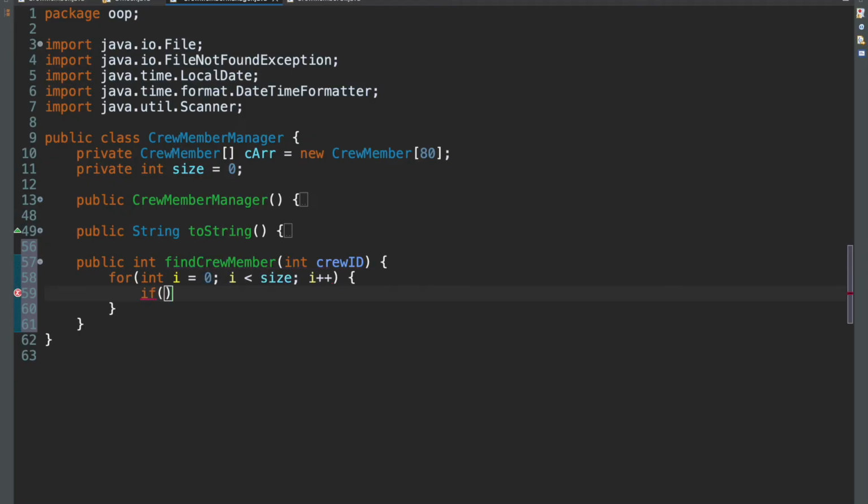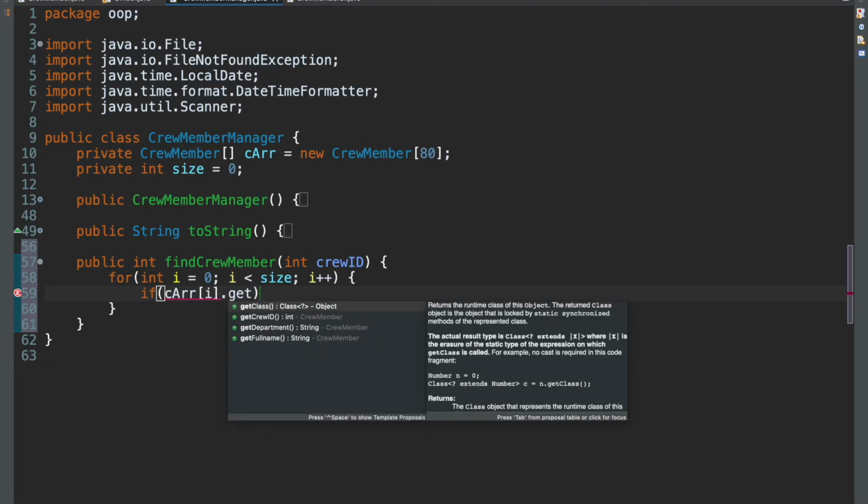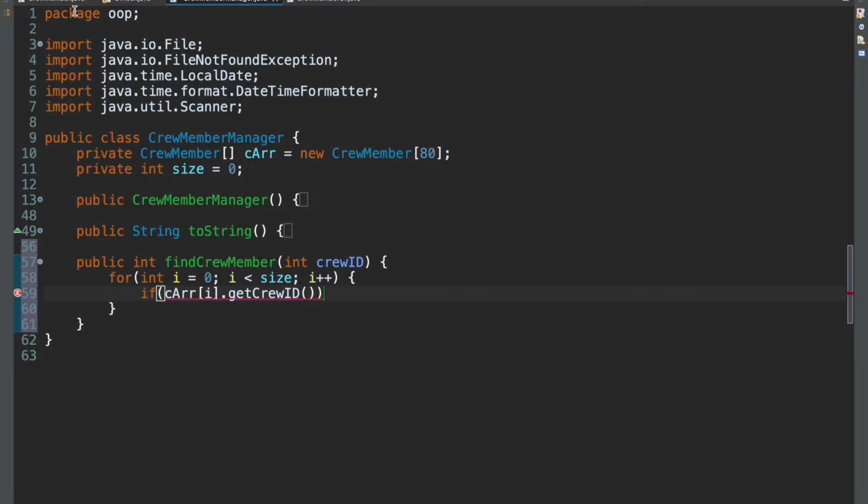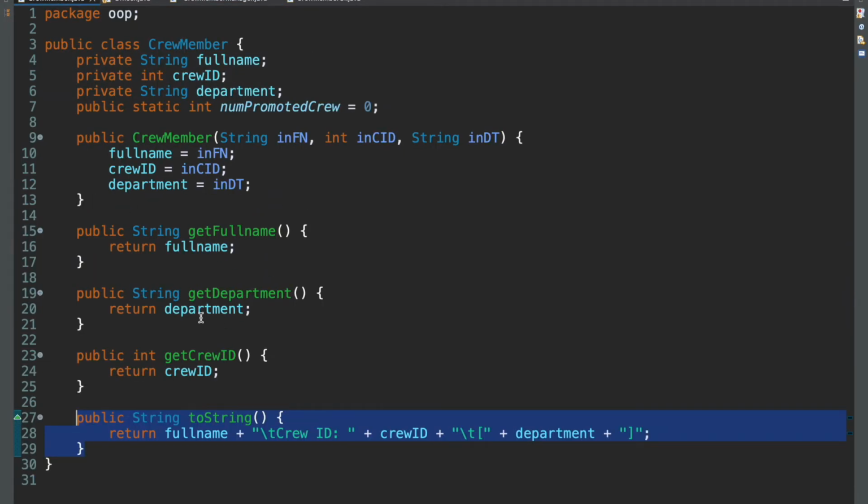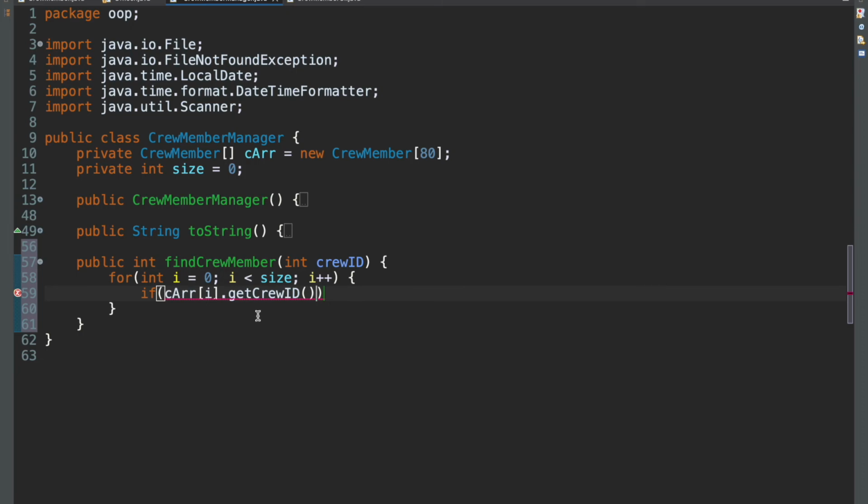And we're saying if we come across the crew member, if CArray at i dot get crew ID, remember this is a method we have in our class here, we've created this. So if CArray at i dot get crew ID is equal to the one we're given as our parameter, then we want to return i, because that means whatever position i is, that is the index of the corresponding crew member or officer that has the corresponding crew ID.